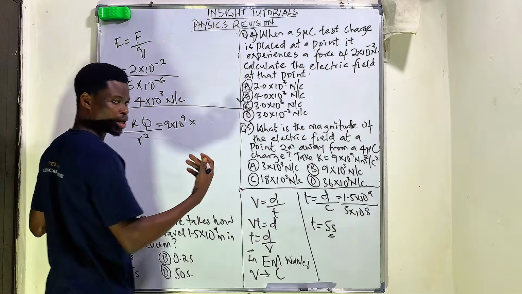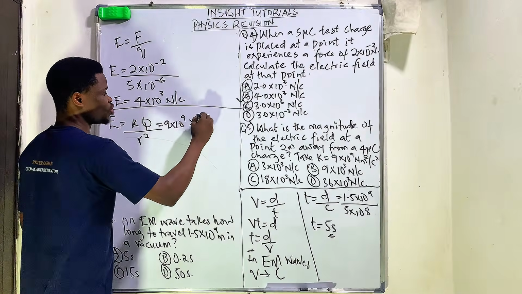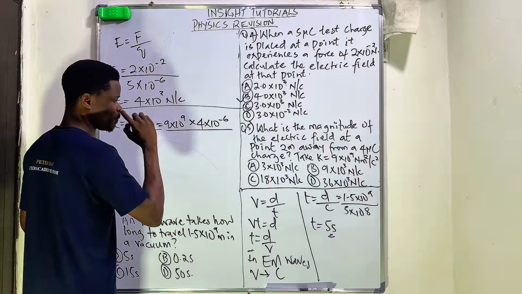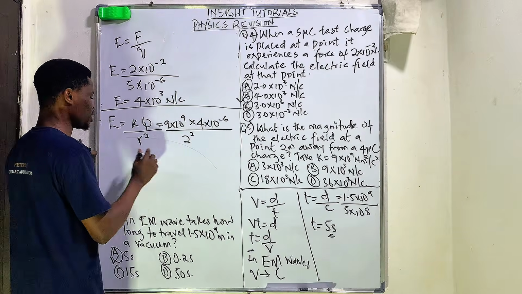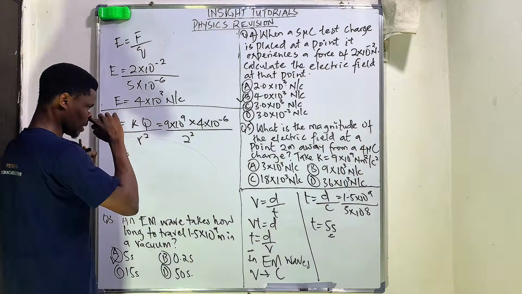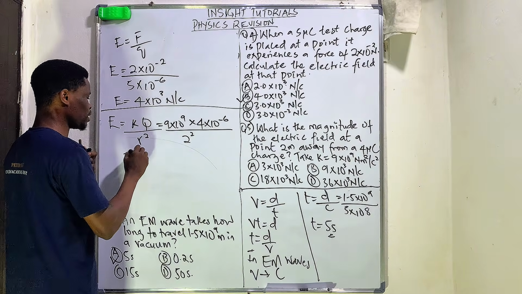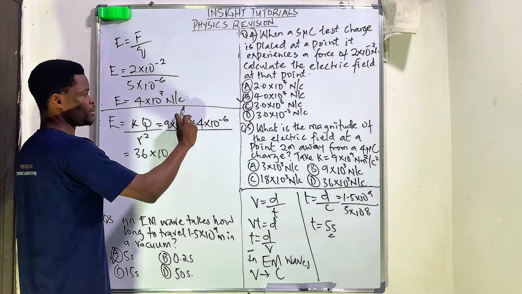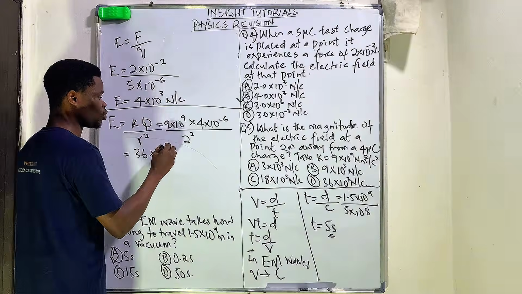We're going to convert 4 microcoulomb again. We're just going to impute times 10 to the power of minus 6. It's going to be 4 times 10 to the power of minus 6. All right. All over our distance was given to us as 2 meters. So it's 2 meters whole squared. So this is now 9 times 4 is simply 36 times 10 raised to the power of, according to the law of indices, remember that this is positive and this is negative. So we're going to add the power.